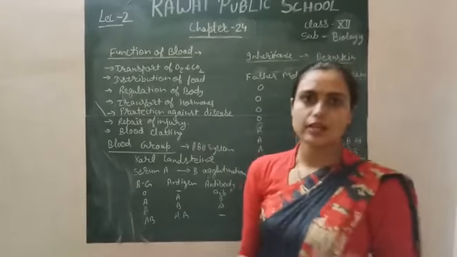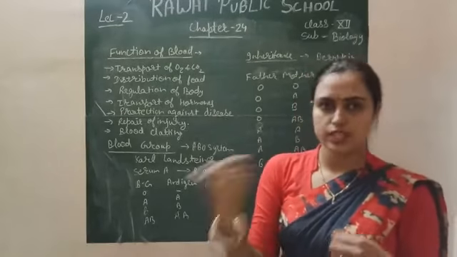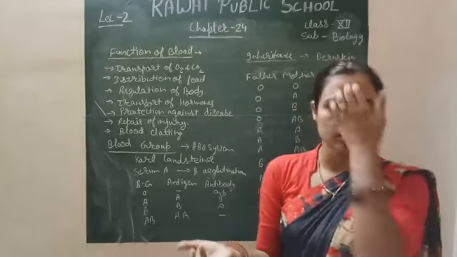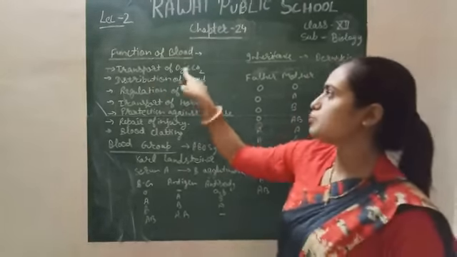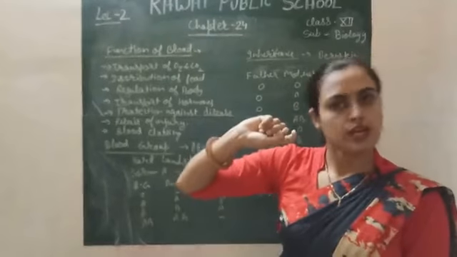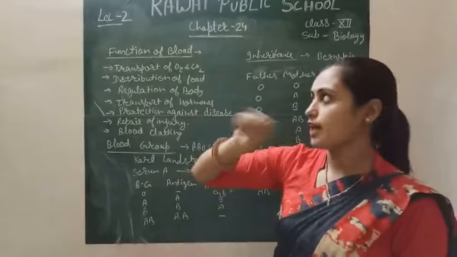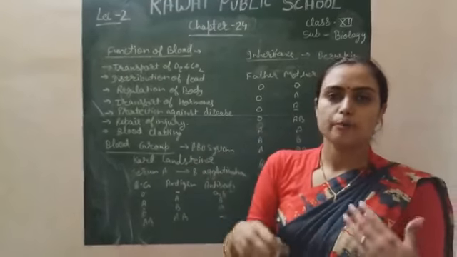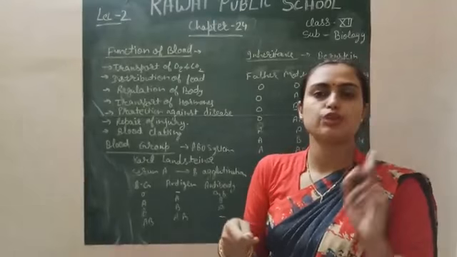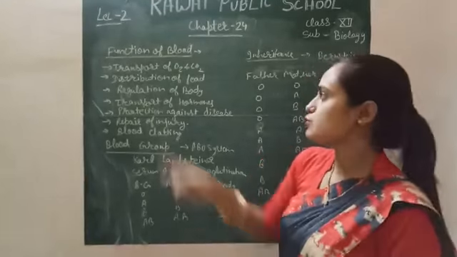Blood is a liquid connective tissue. It connects one tissue with another tissue, or one organ to another organ. So it is a very important connective tissue in our body. It helps in the transportation of oxygen and CO2. You know that during respiration we discussed that blood helps in the transportation of O2 and CO2, because these gases are dissolved into the blood capillaries during transportation. So blood helps in this transportation.